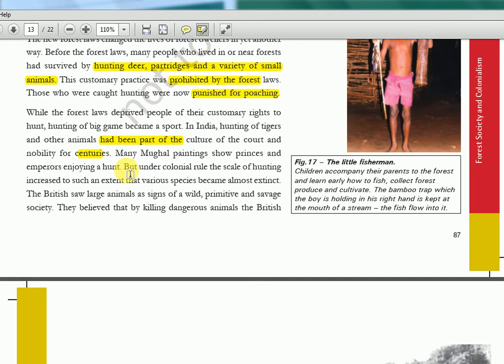Project Tiger in the 1970s, I think 1973, okay, Project Tiger. Then again, the M-Stripes mobile app was asked in the 2016 prelims. What is the M-Stripes mobile app used for? It's for the survey of these animals. So a lot of things are there.